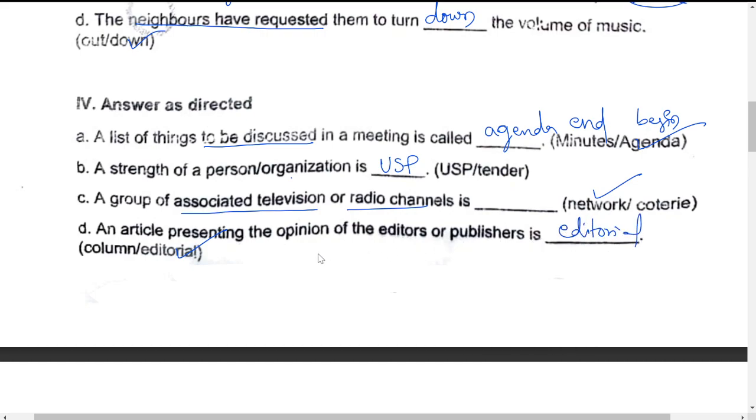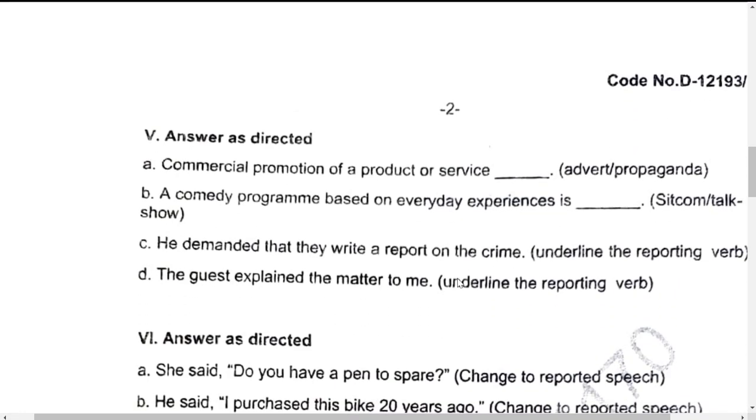Now tell me, what is a column here? Column is just like a small article, which is in the newspaper. That's it. Okay, now we are referring to the opinion of the editors, which you see in the newspapers in a long and lengthy matter, we say Hindu editorial. That is the opinion of the editors or publishers. Next.